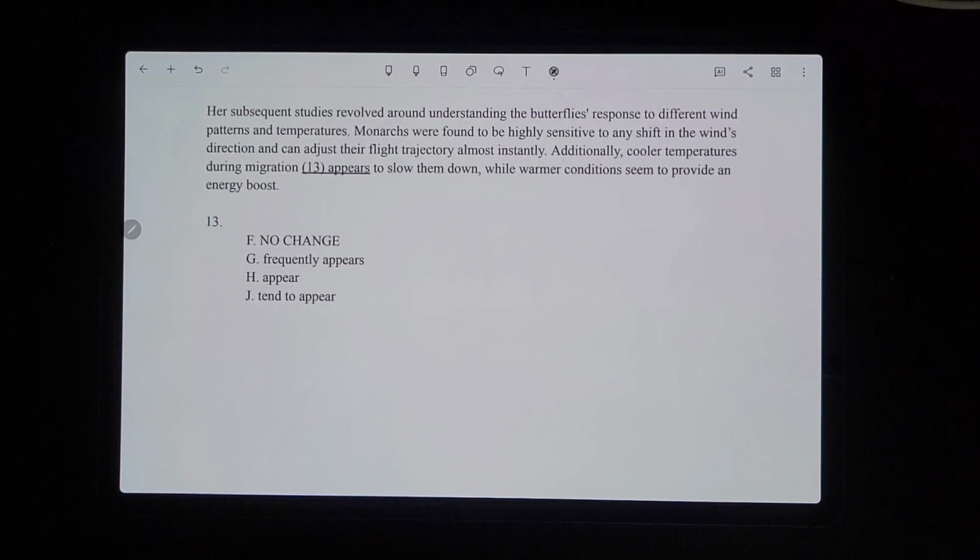Okay, technically you would read 2 lines above, but it doesn't really matter for this question, so I'm not going to do that. Additionally, cooler temperatures during migration appears to slow them down, while warmer conditions seem to provide an energy boost. So the underlined portion has to be matching with cooler temperatures, which is plural. So it would have to be either H or J. And remember, it's not just what is grammatically correct on its own. It's, out of the answer choices, what's grammatically correct and also the most concise option. So it would have to be H up here.